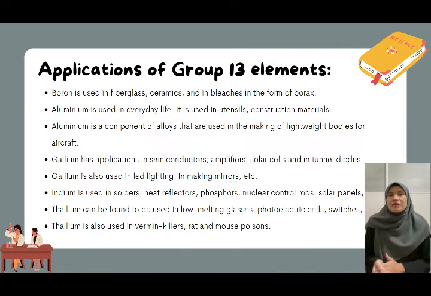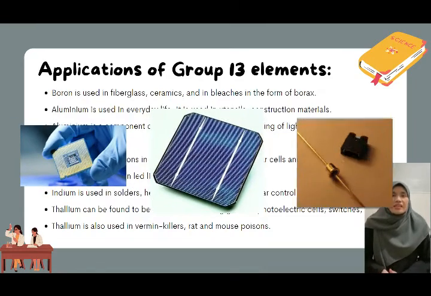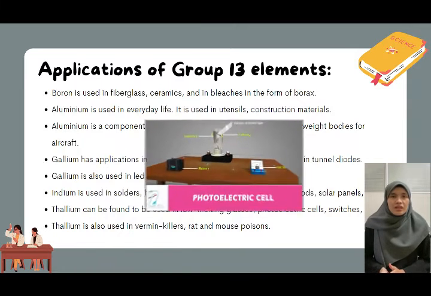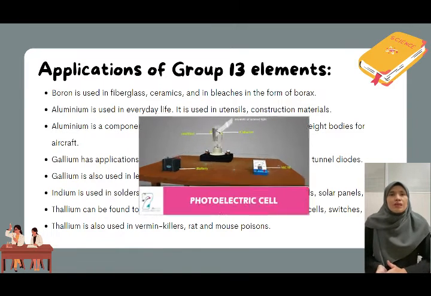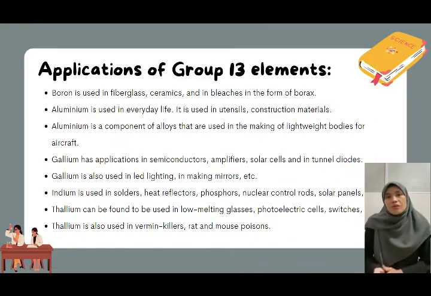Next, gallium has application in semiconductors, amplifiers, solar cells, and light-emitting diodes. Other than that, indium is also used in solder, heat reflector, phosphor, nuclear control rods, and solar panels. Next, thallium can be found to be used in low melting glasses, photoelectric cells, and switches. Thallium is also used in vermin killer, rat and mouse poisons.